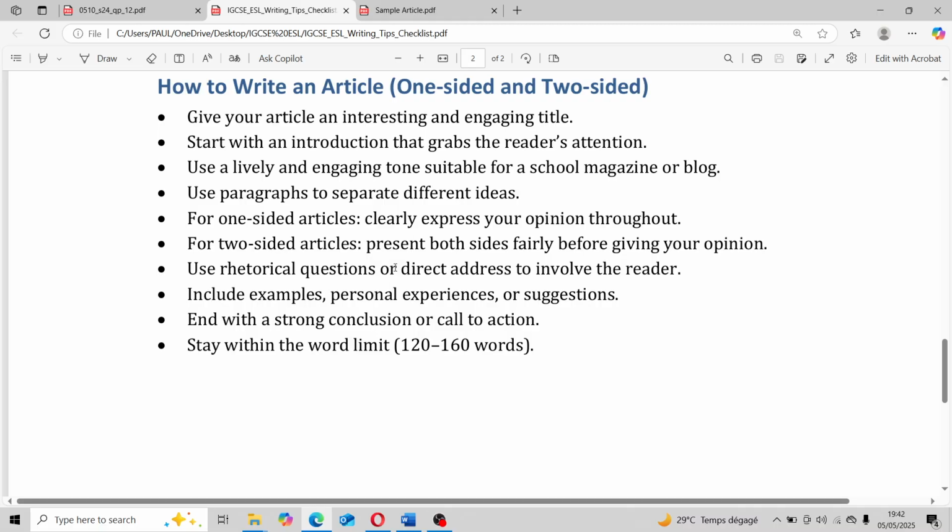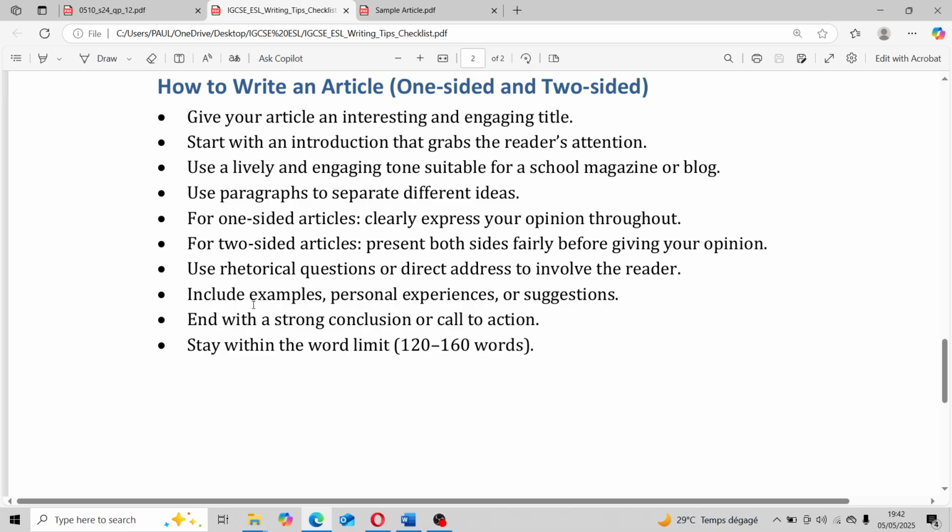Now, use rhetorical questions and direct address to involve the readers. Okay, rhetorical questions are questions that are not demanding answers but demanding thought. They're actually there for people to think about. For example, can we consider this being good enough for teenagers? You see, something like that. It's a particular expression that appeals to the logic of the reader.